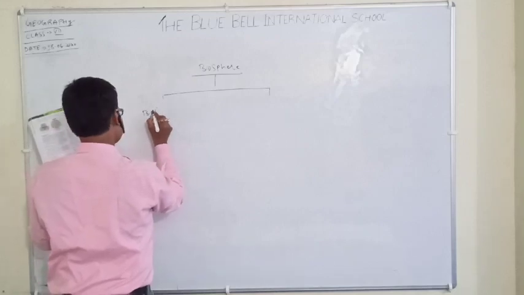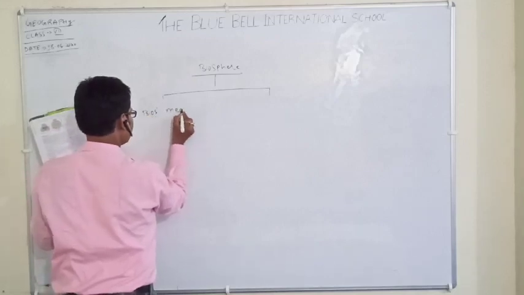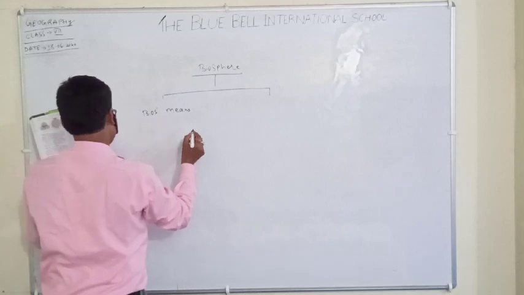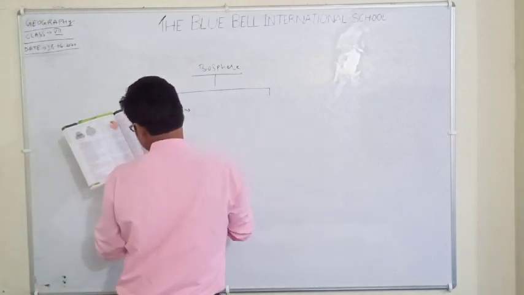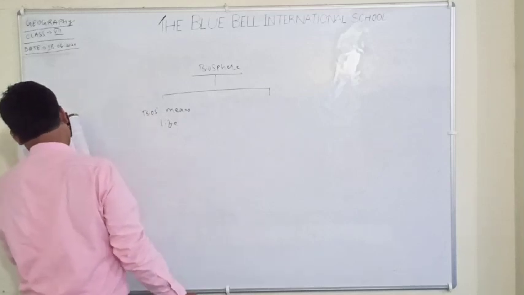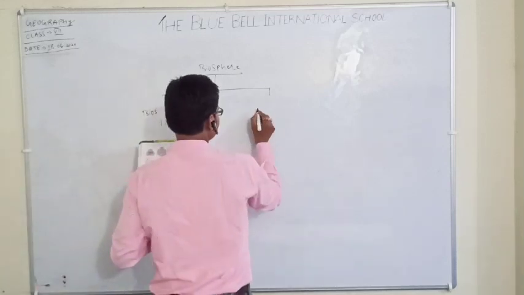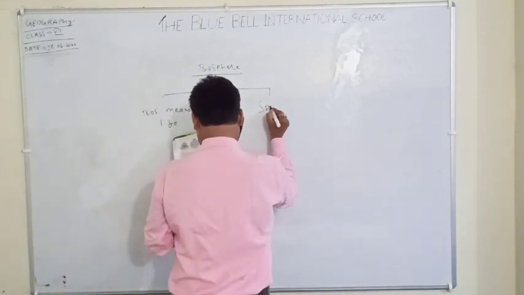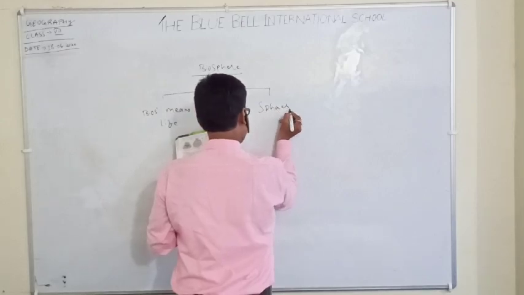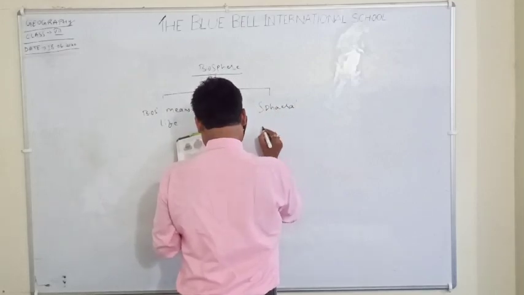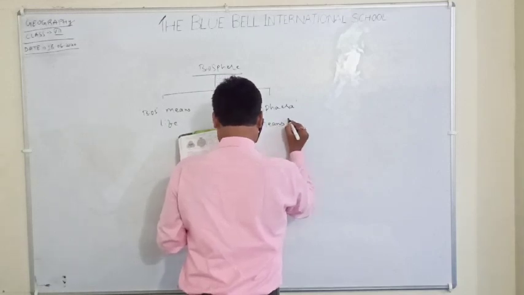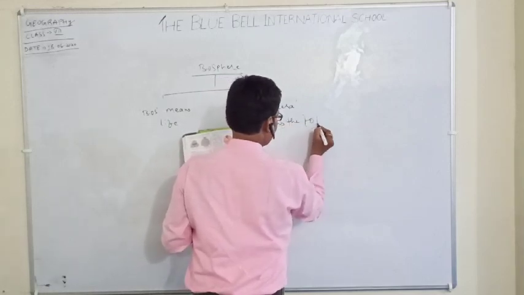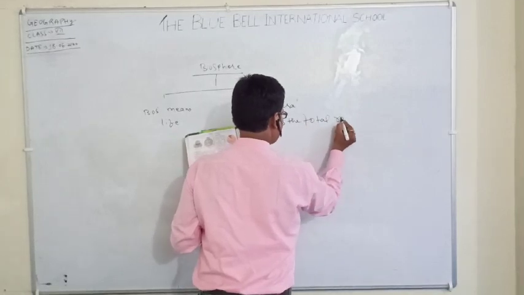Bios means life, and the second comes from a Latin word, sphaira, meaning the total range.